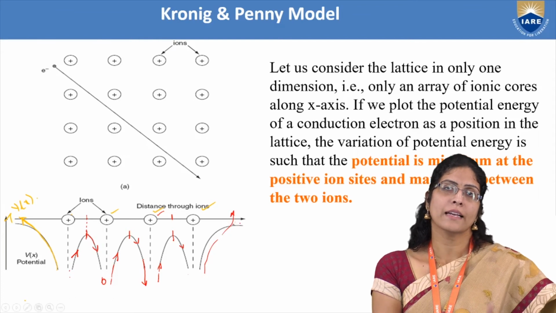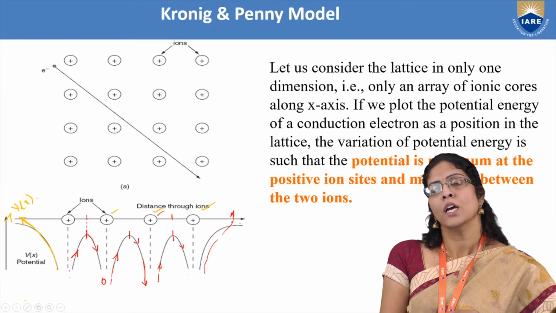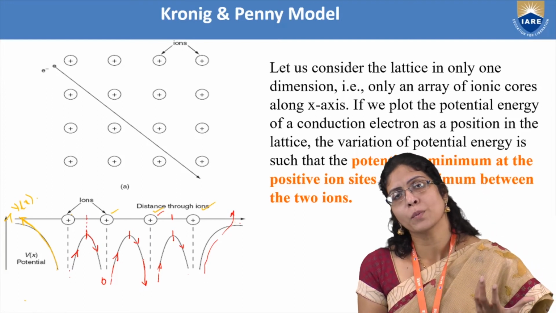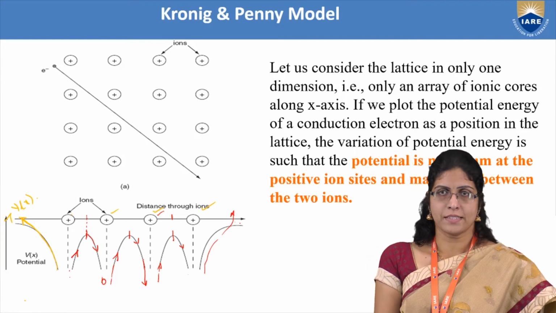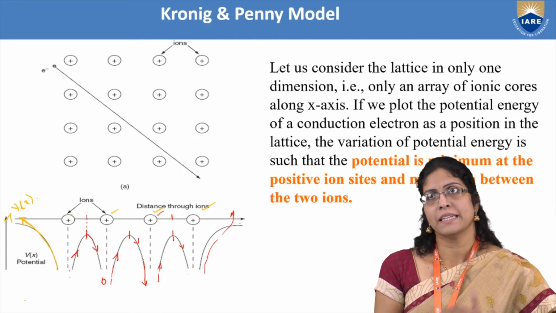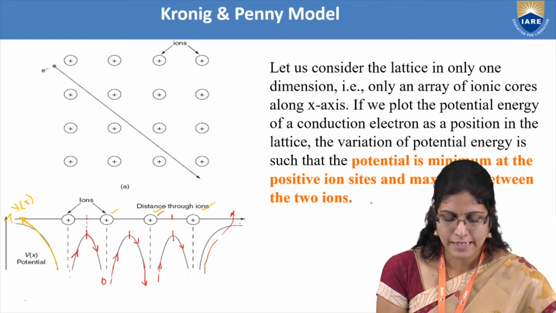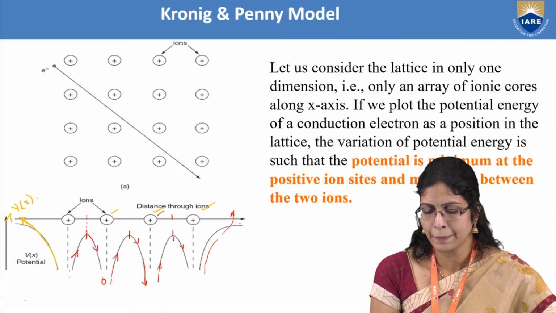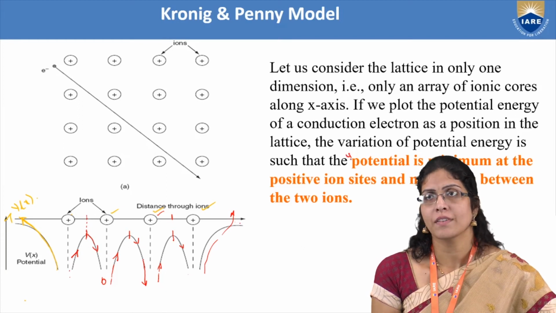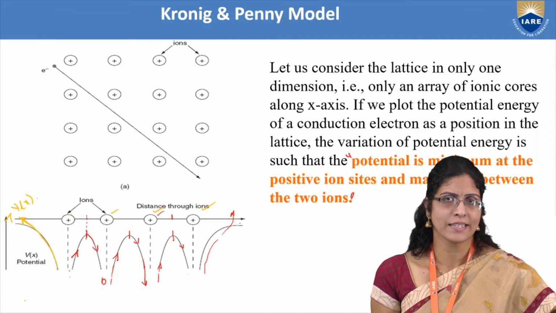That's how the quantum free electron theory was trying to understand that though the electron is very free, it's not able to pop out of the metal surface because it is experiencing an infinite potential at the metal surface. So this is how you can understand the potential energy to be minimum at the positive ion sites and maximum between the two positive ions. It's very easy to understand.